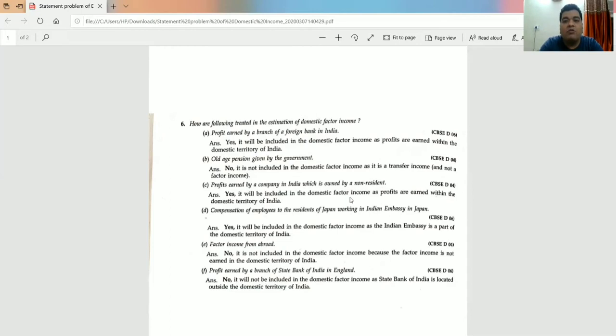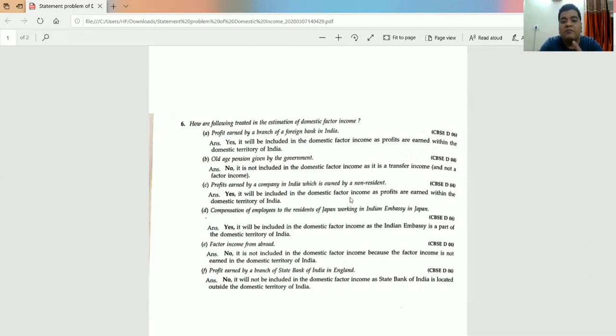And when I talk about the national, it matters where the profit is going, from which country the resident basically belongs. So when I talk about national income, we have to keep in mind national is equal to domestic plus NFIA. Right?